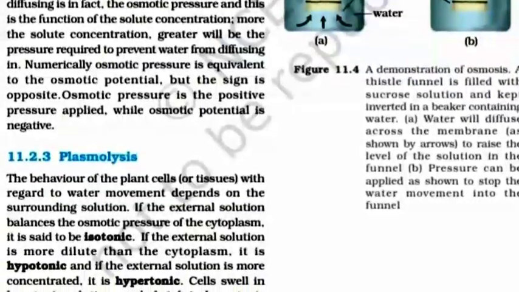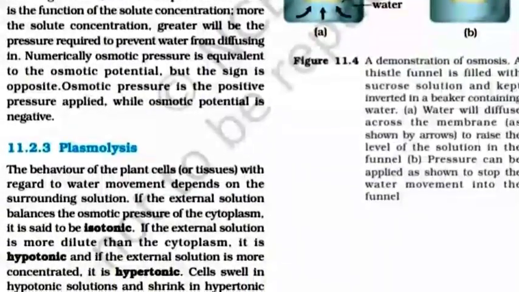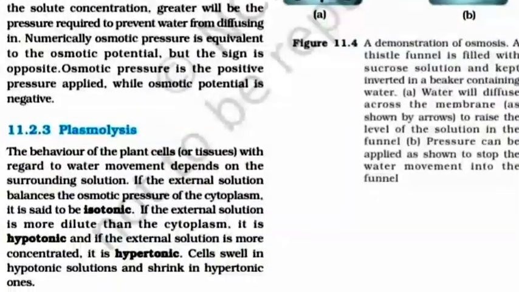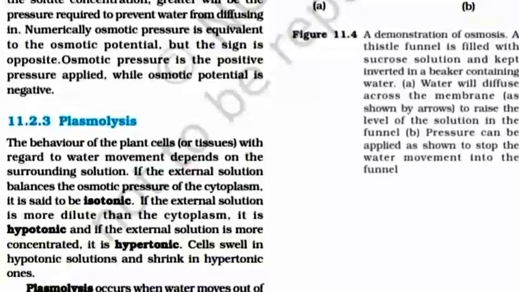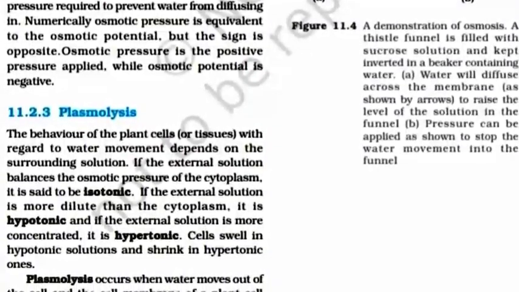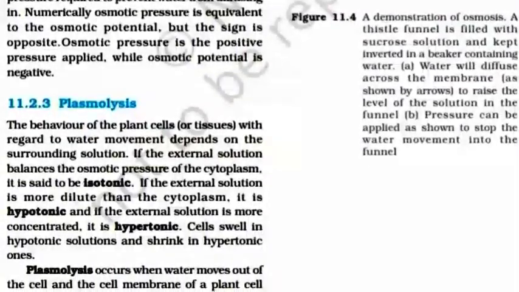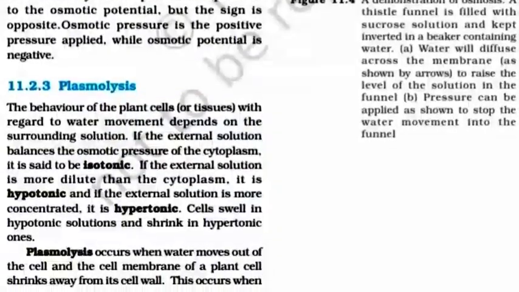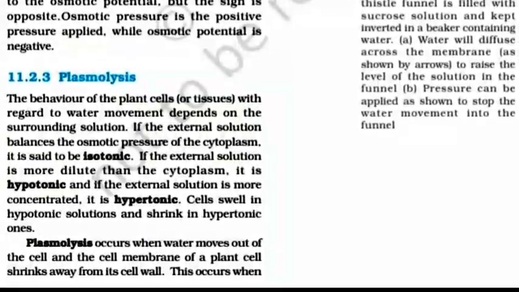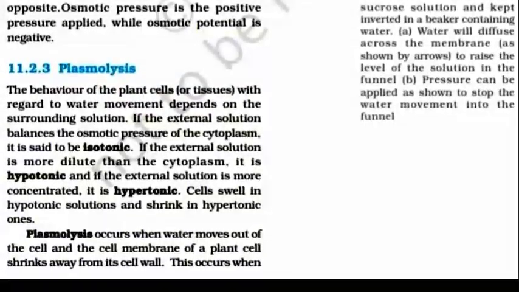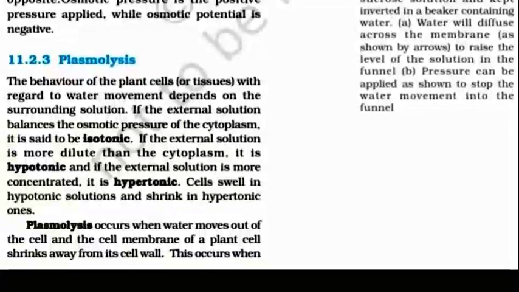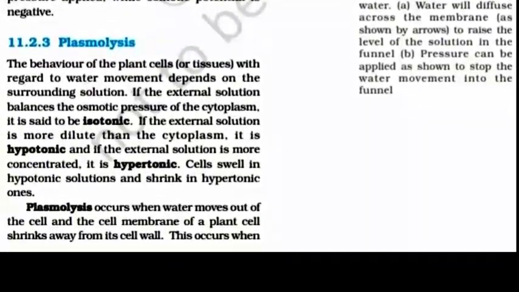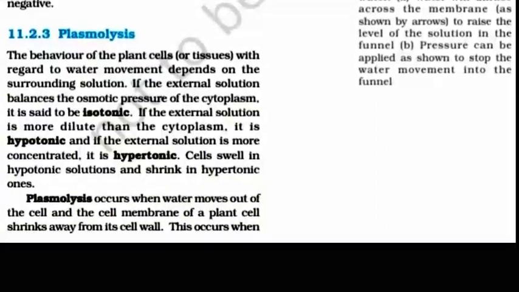Plasmolysis. The behavior of the plant cell or tissues with regard to water movement depends on the surrounding solution. If the external solution balances the osmotic pressure of the cytoplasm, it is said to be isotonic. If the external solution is more dilute than the cytoplasm, it is hypotonic. And if the external solution is more concentrated, it is hypertonic. Cells swell in hypotonic solution and shrink in hypertonic one.